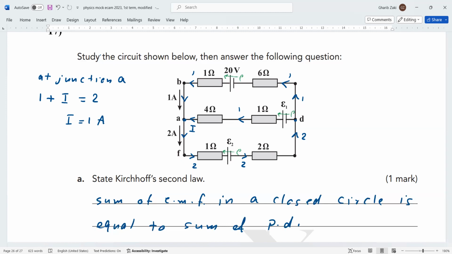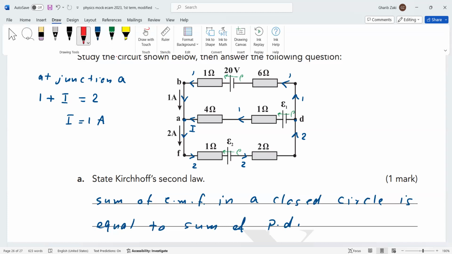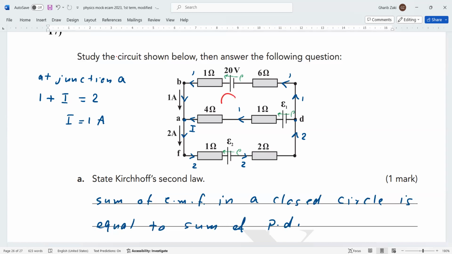Next step, the loop. Of course, the loop depends on which value of EMF is more. 20 volt is more, then we take this loop. Loop 1. Now we apply loop 1. Why do we take this direction? Any direction is correct, but it depends on the maximum voltage, 20 volt. Then this is the good direction. Then we apply Kirchhoff's second law.